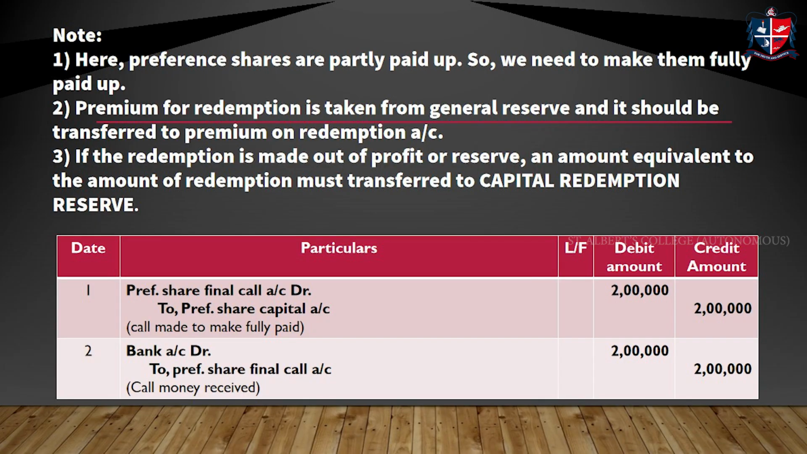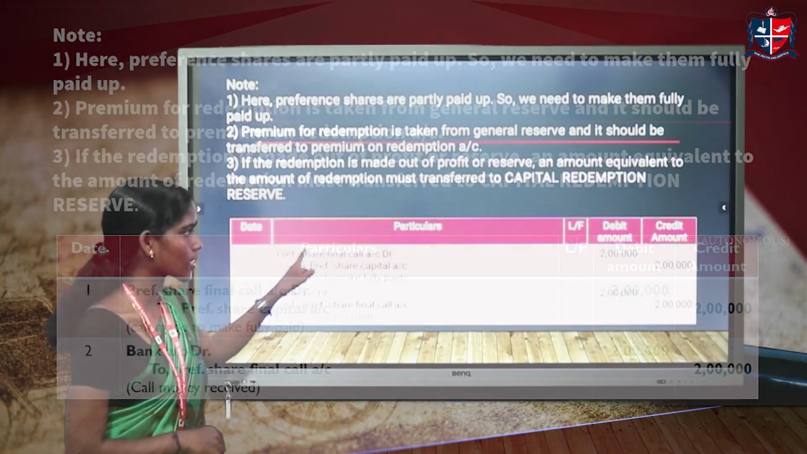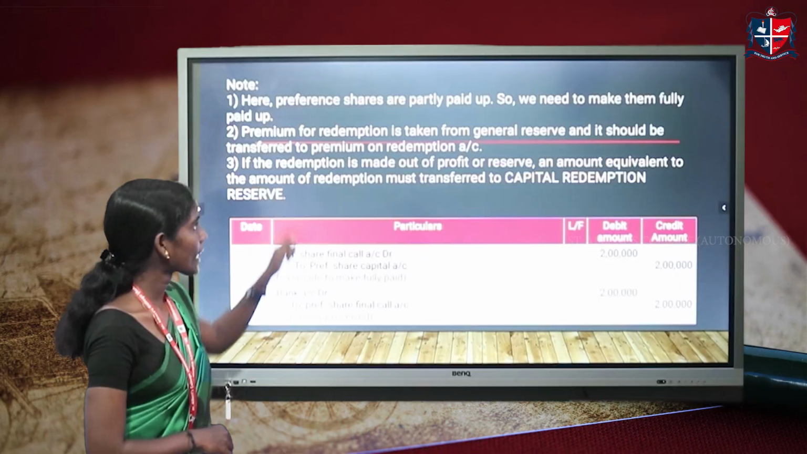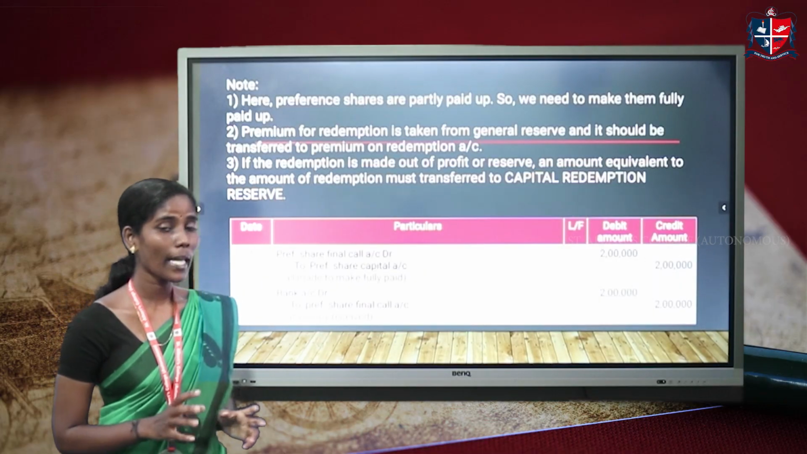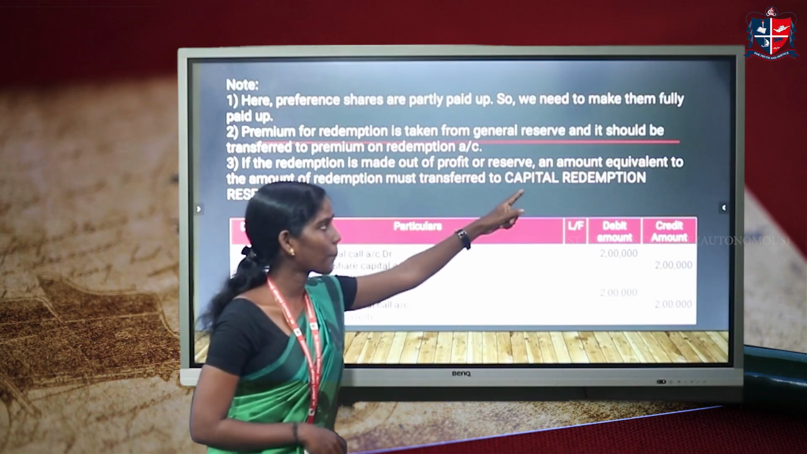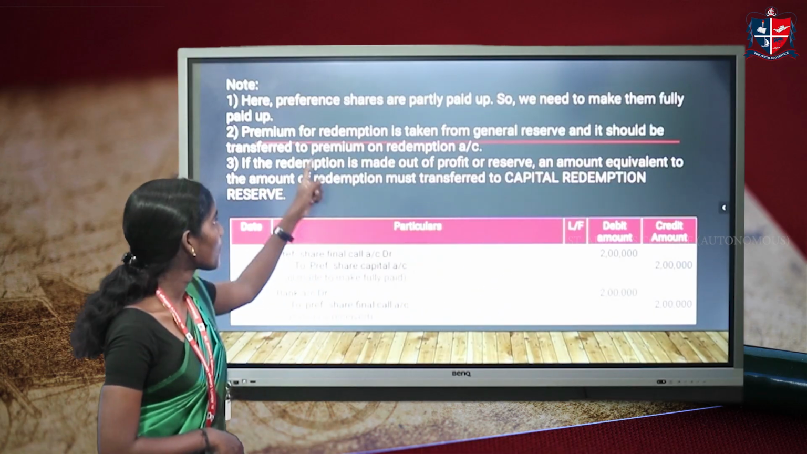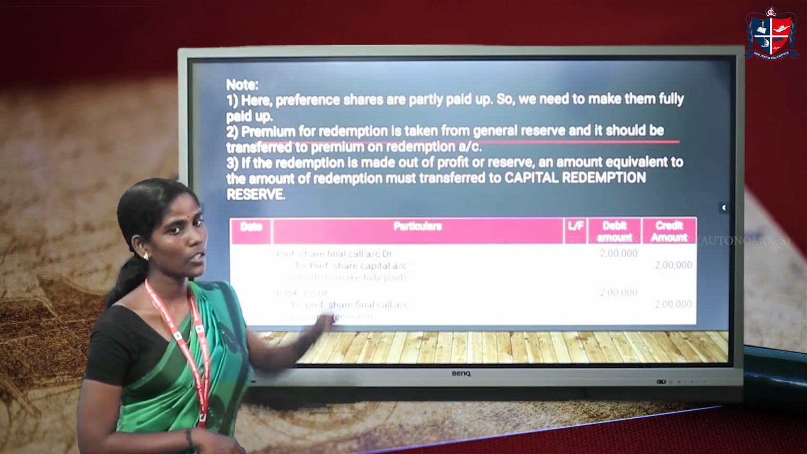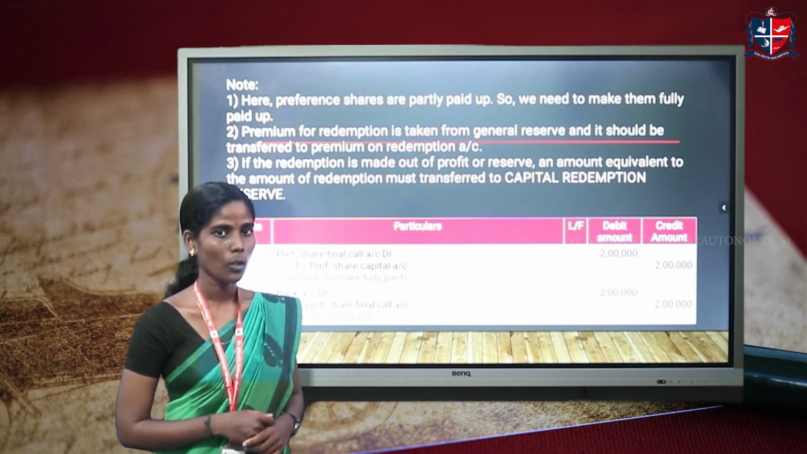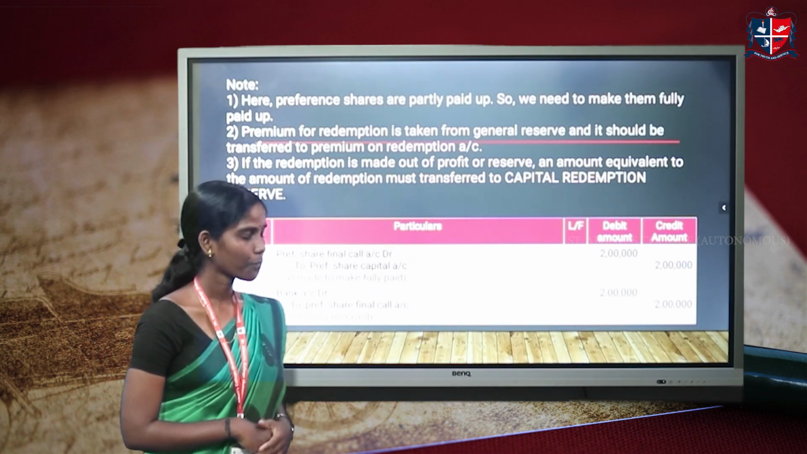You have to know these points. First one, we have to make the shares fully paid up. So the first 2 journal entries will be making the shares fully paid up. Second one, we have taken some amount from the general reserve and it should be transferred to capital redemption reserve. And we have taken a premium amount from the general reserve. It should be transferred to premium on redemption account. Okay, so let's do the problem.